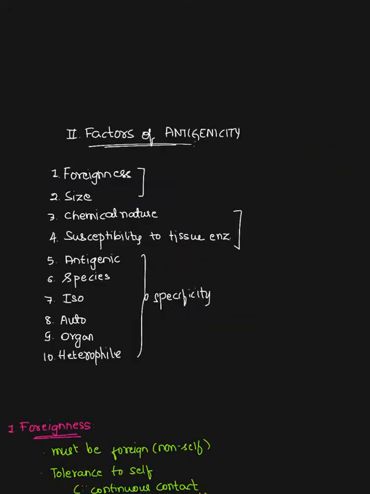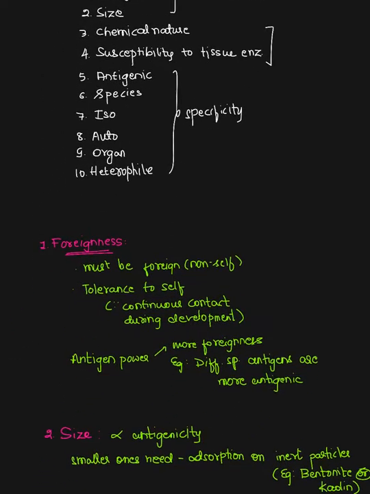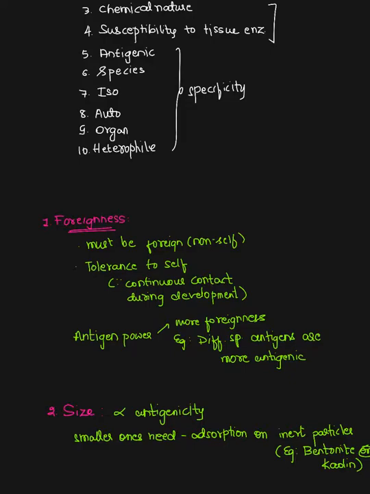Coming to the factors of antigenicity, the first factor is foreignness, second is size, third is chemical nature, fourth is susceptibility to tissue enzymes, fifth is antigenic specificity, sixth is species specificity, seventh is isospecificity, autospecificity, organ specificity, and heterophile specificity. So let's discuss the first one, that is foreignness. Foreignness means non-self antigens, non-selfness. If the substance is more and more foreign, then it will be more and more antigenic in nature.